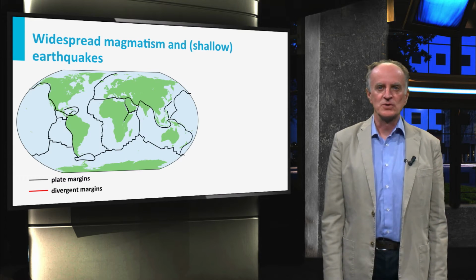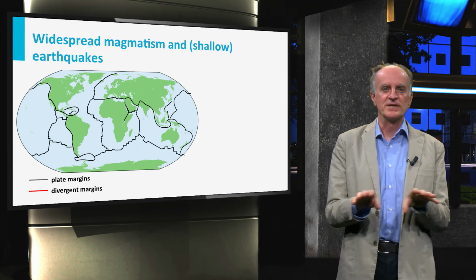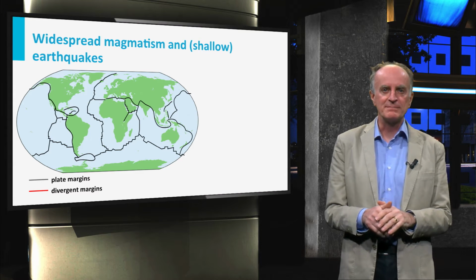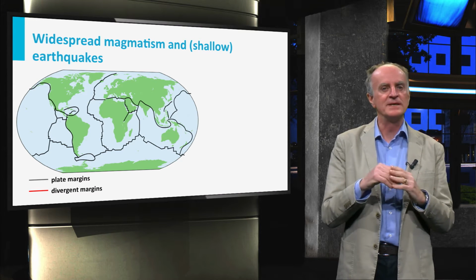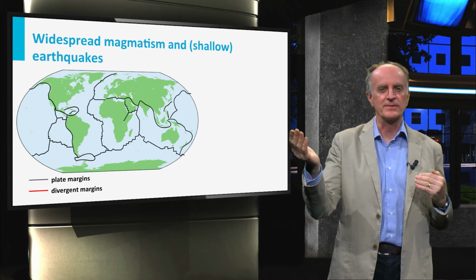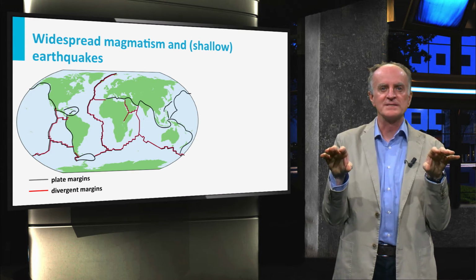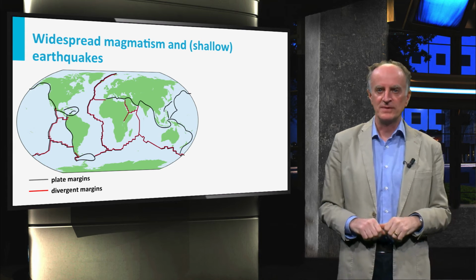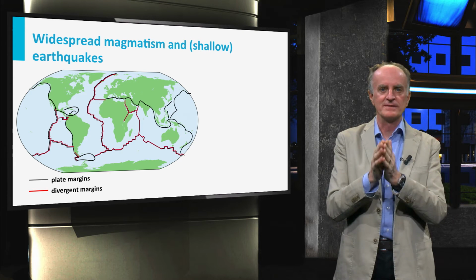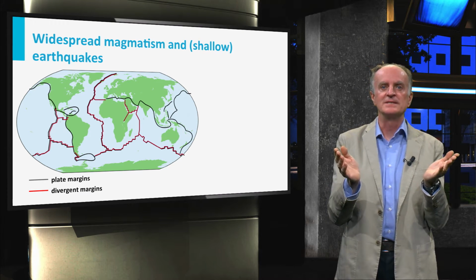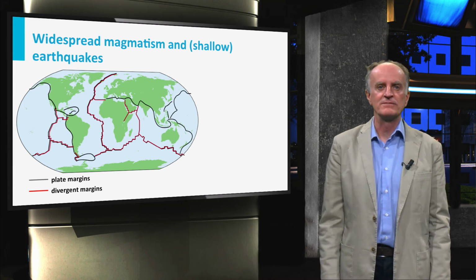Divergent margins are zones where the two plates move away from each other and form a belt of submarine ridges thousands of kilometers long across the entire Earth. The space created by the movements of the two plates away from each other is filled with new magma from the asthenosphere. Volcanism is indeed one of the characteristics of oceanic ridges.